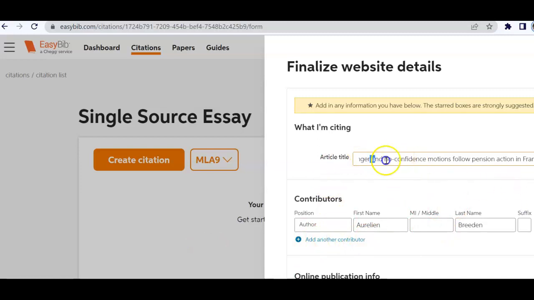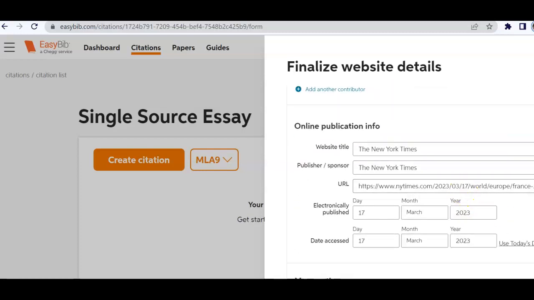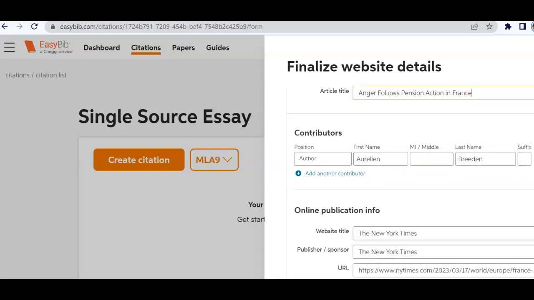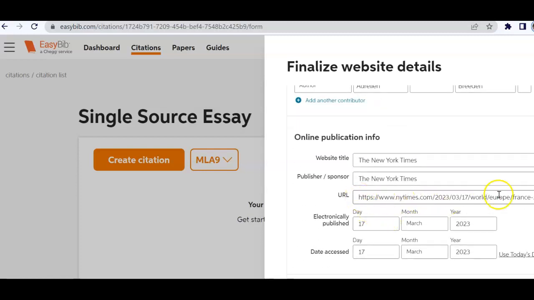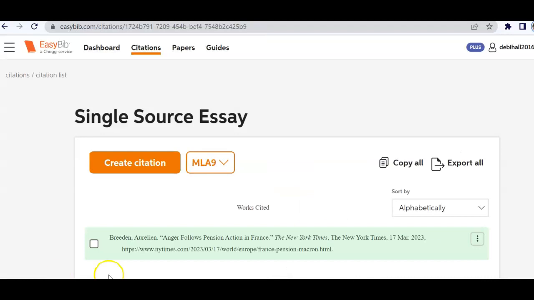Now you can see this is just way too long, so I'm going to need to fix this title. The rest of it all looks good. There's the URL for the reader. But now I'm going to fix this title. I'll be right back. I've capitalized all the words and shortened the title a little bit. Again, no problem, because the reader can go right here and find that complete article. Now I click complete the citation, and my first citation is all finished.